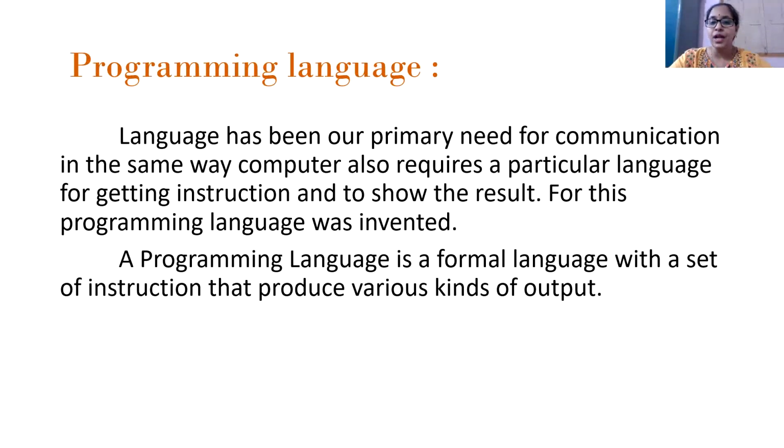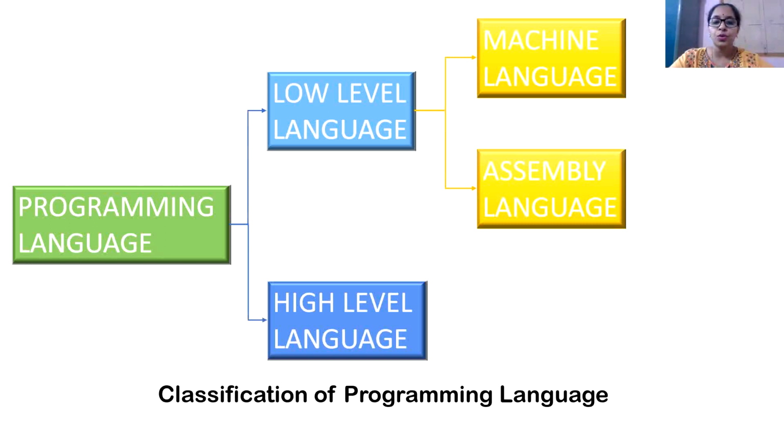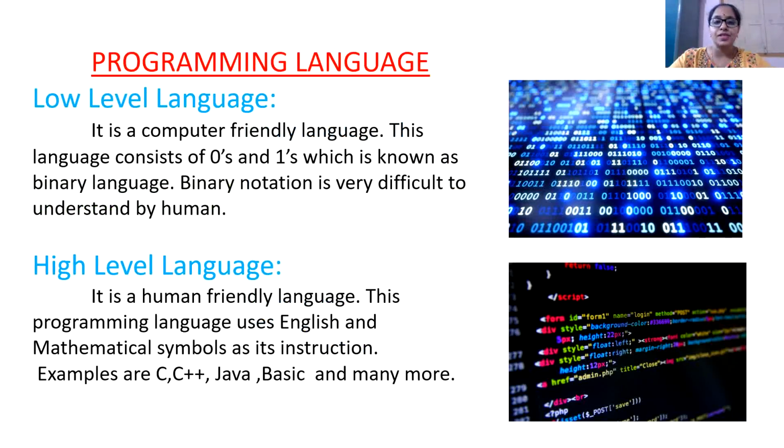The programming language is divided into two main categories: low-level language and high-level language. Again, the low-level language is further divided into machine language and assembly language. Let me describe each language.